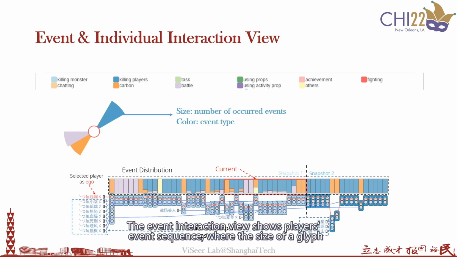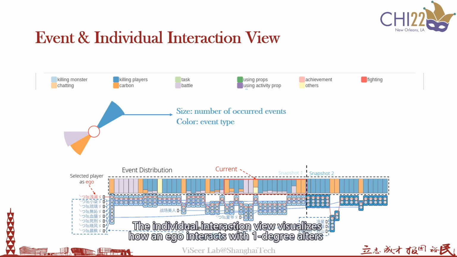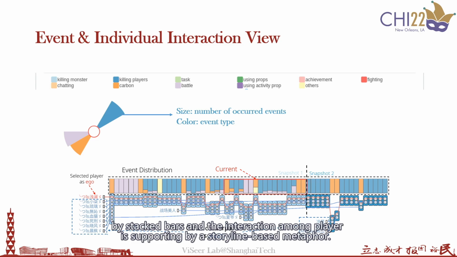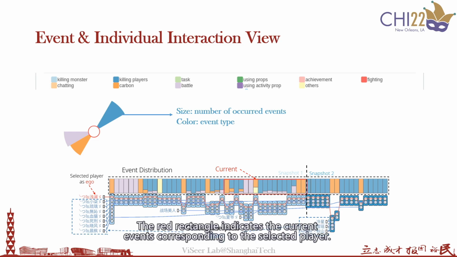The event interaction wheel shows players' event sequence, where the size of a glyph indicates the number of occurred events and the color of a glyph indicates an event type. The individual interaction wheel visualizes how an ego interacts with 1-degree alters over the course of his or her gaming process. The event distribution is shown by stacked bars, and the interaction among players is supported by a storyline-based metaphor. The red rectangle indicates the current events corresponding to the selected player.